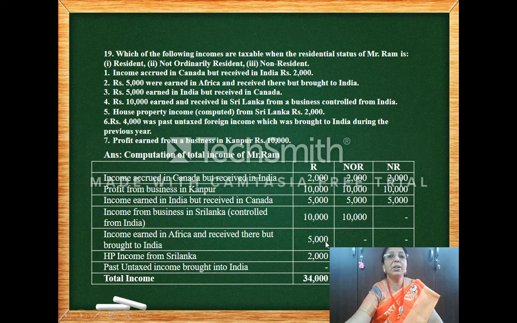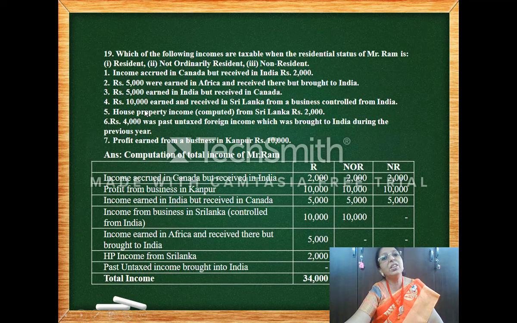It's not received in India. Source is also not in India. Business is also not in India. So any other source. So that's the situation. Then 5,000 earned in India, received. Earned in India is the second situation. So for all of them it's taxable.